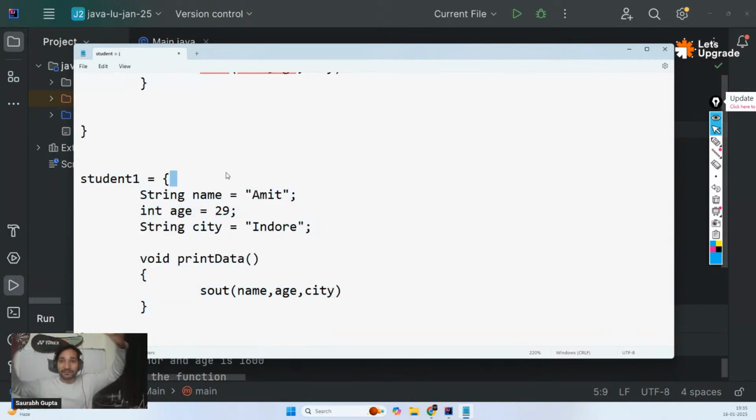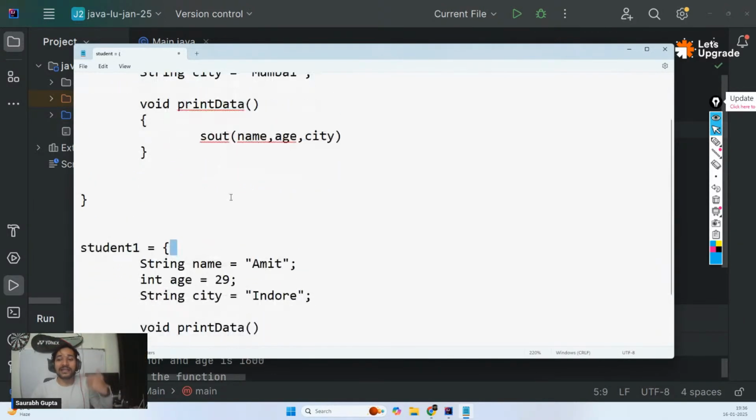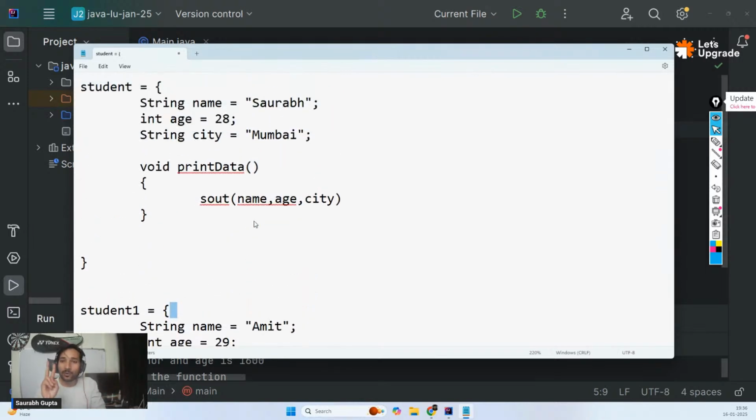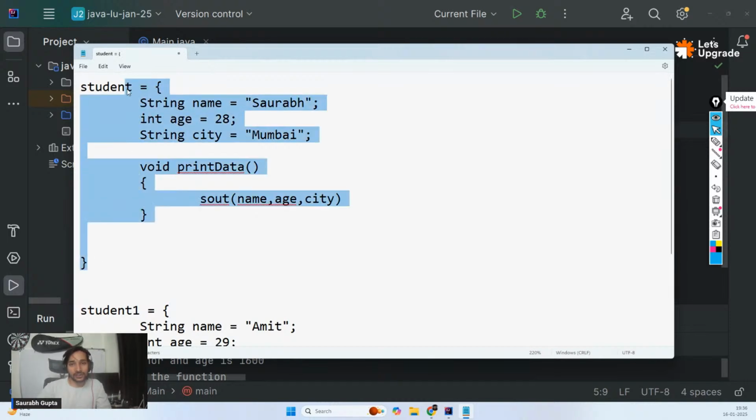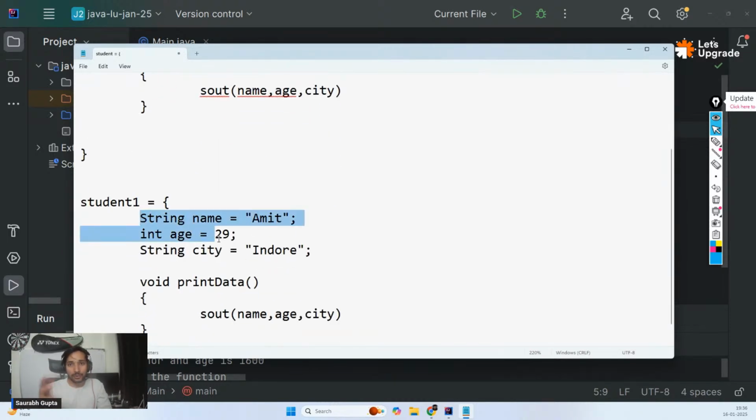When we had 30-40 variables for handling 30 students, in that case, we had to give names like name 1, name 2. So there were two main problems in normal variables, right? What was that? Naming convention. And what was the second one? Too many variables. And we were unable to maintain a structure. Here, we are able to maintain a good structure, and we are able to maintain the naming convention as well. So those things are solved.